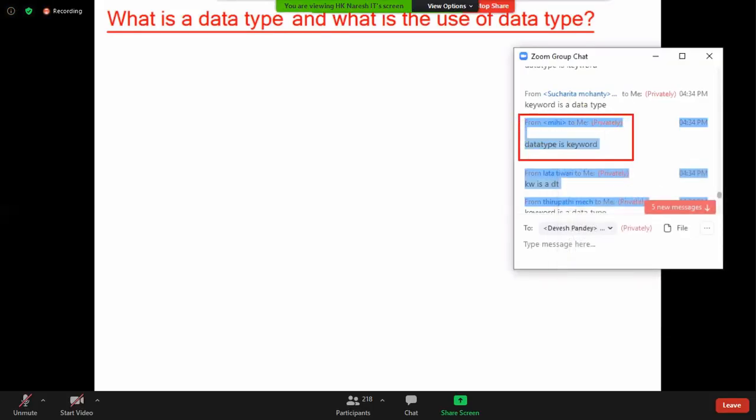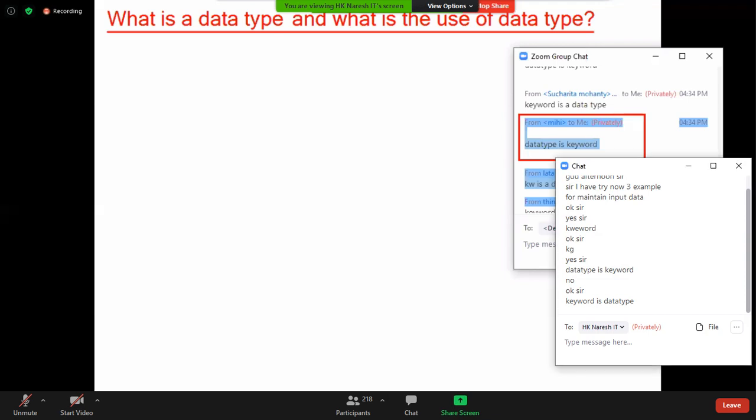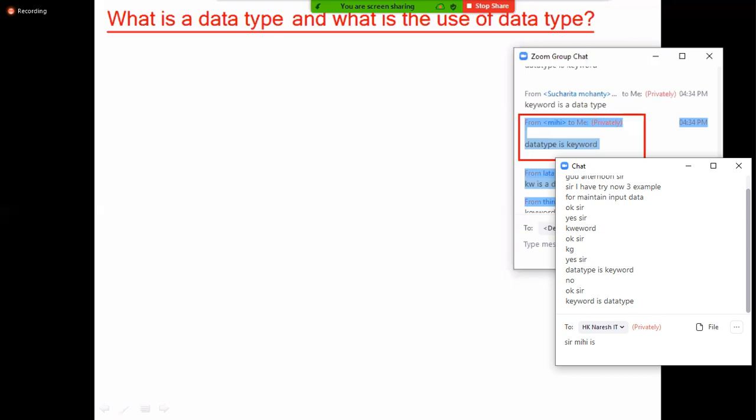Mihi, it's time you change your mindset. If you are not changing your mindset, and not listening to what I am telling, not trying to understand what I am telling, your life is going to become too damaged. All have given the wrong answer. After 2-3 examples, they changed the definition to keyword is a data type. But you are repeatedly telling data type is a keyword.